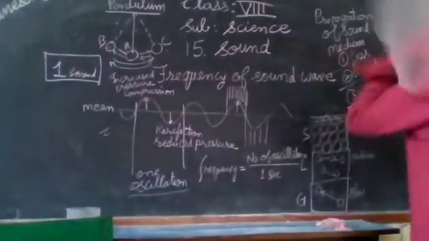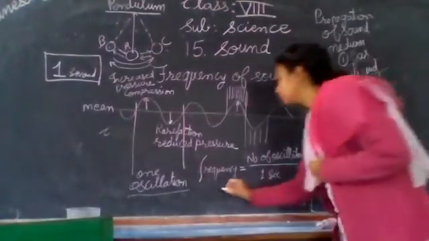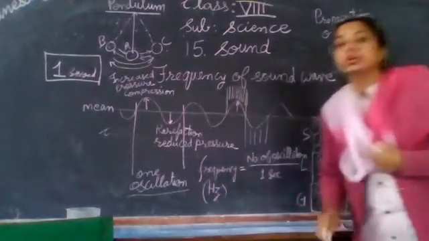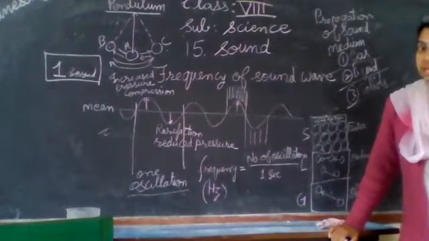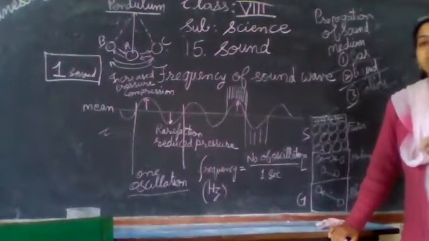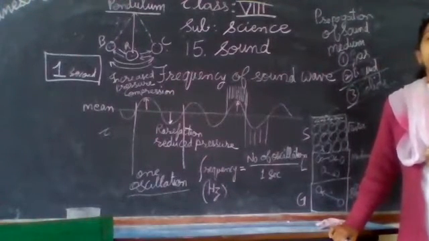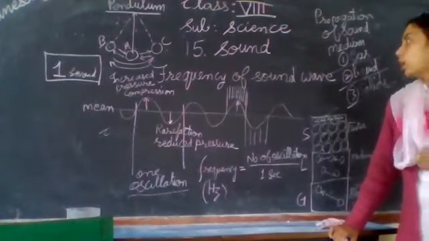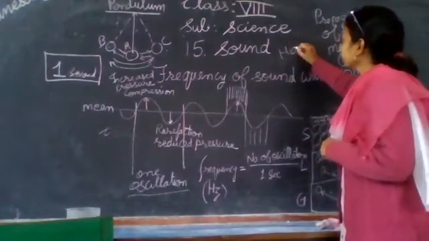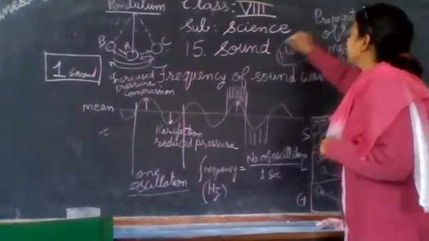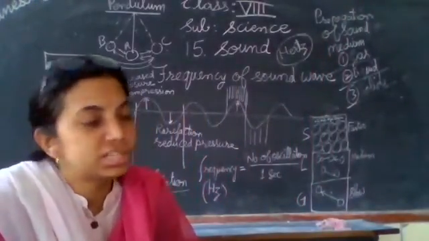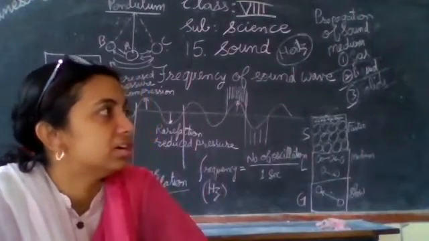Now, the SI unit of frequency is hertz, Hz. Frequency is measured in a unit called hertz, which was named after the scientist H.E.R.T.Z. Hertz. That's why the name of the scientist is used as the unit for frequency. So we measure frequency in hertz.